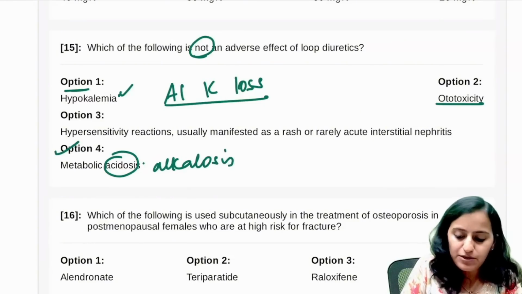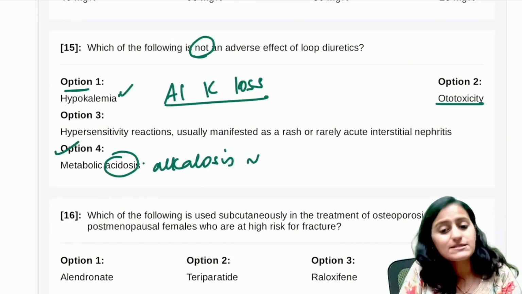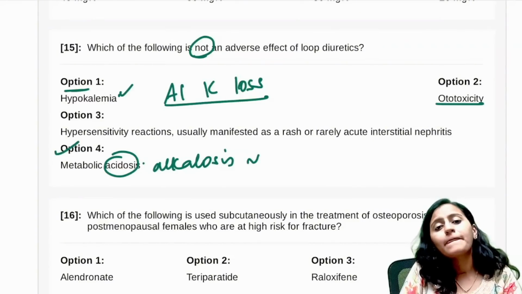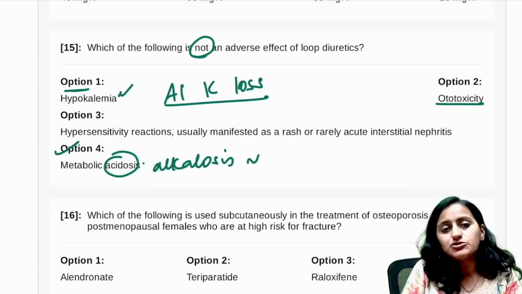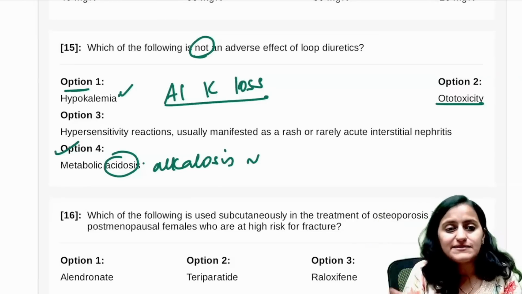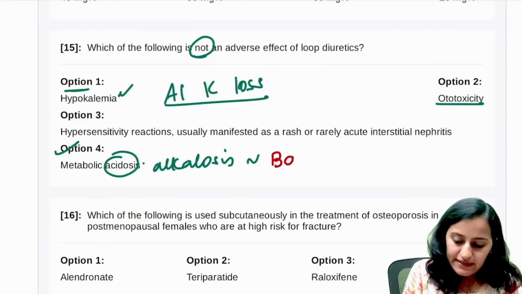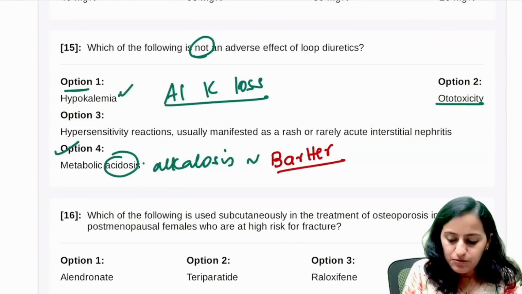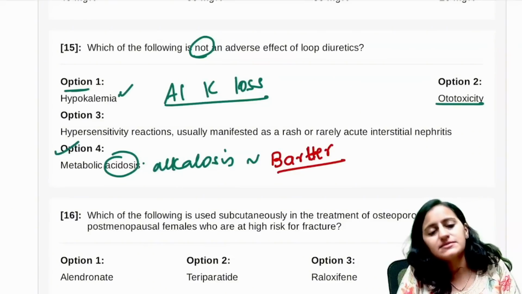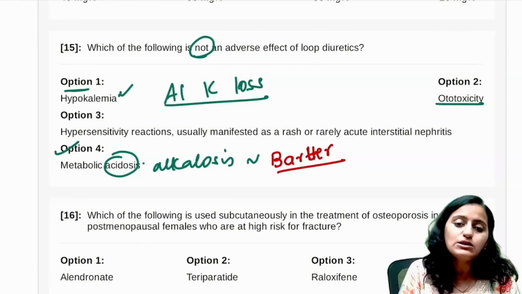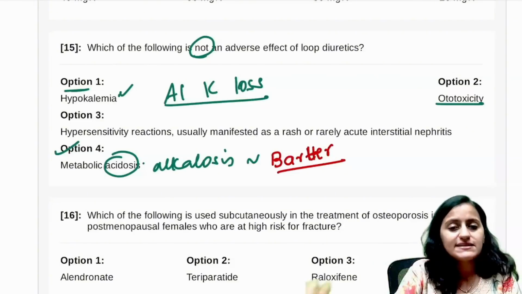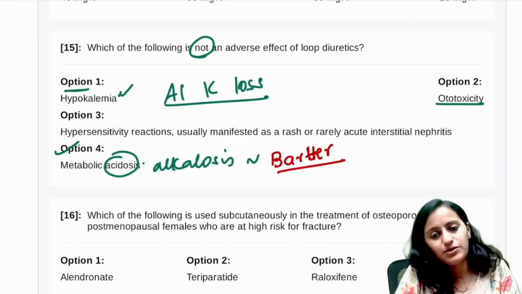Loop diuretics cause metabolic alkalosis, similar to what syndrome? Remember, loop, Bar, listening to something on a loop. That is Bartter syndrome. Bartter is like a loop diuretic, and loop also loses calcium in the urine. It's similar to Bartter's. Absolutely right.